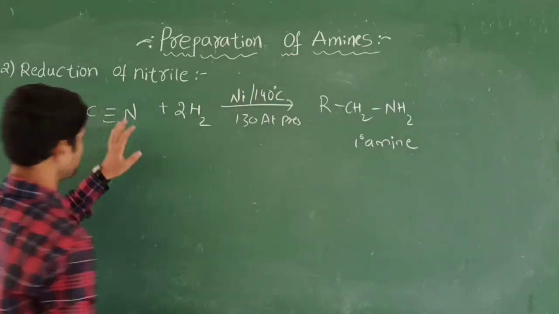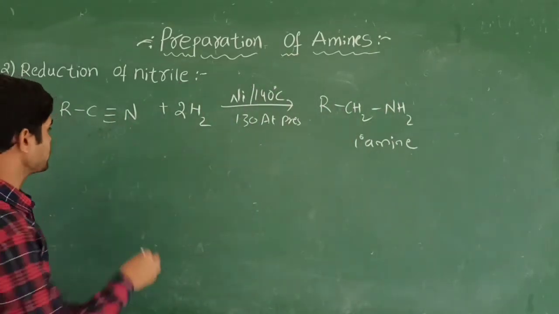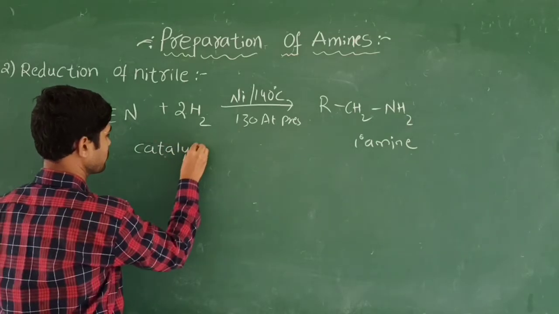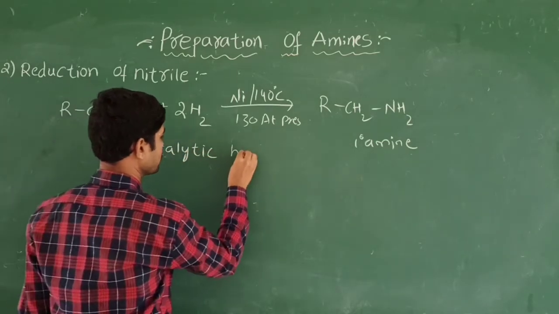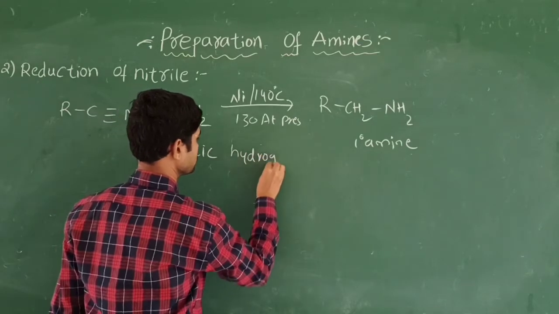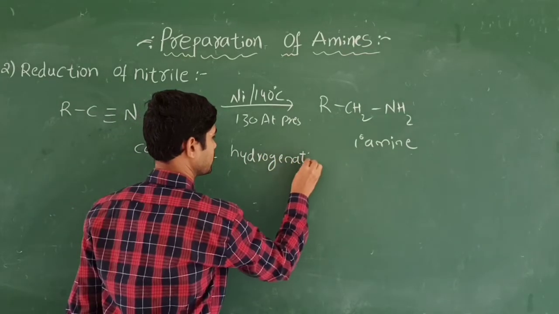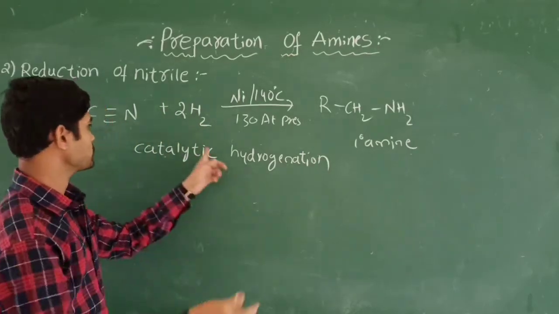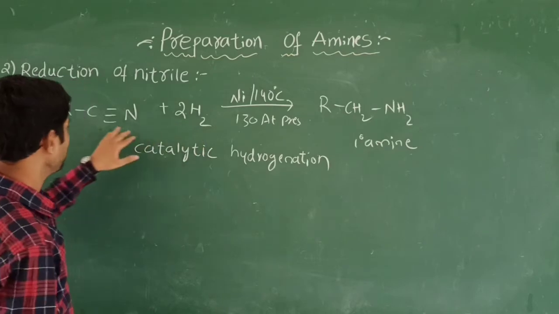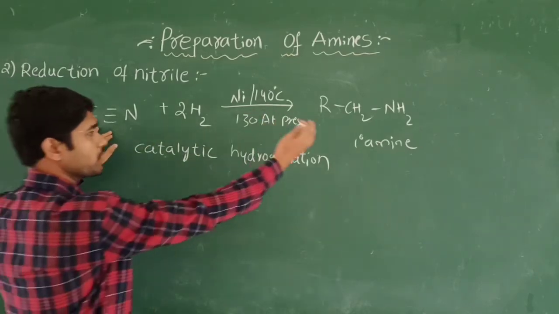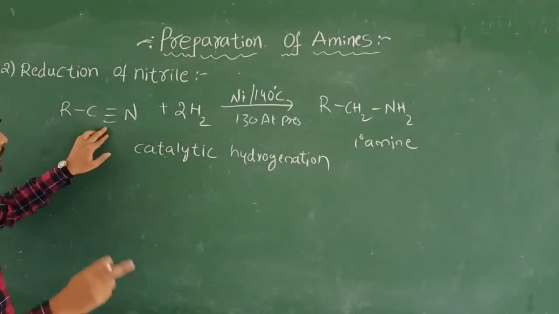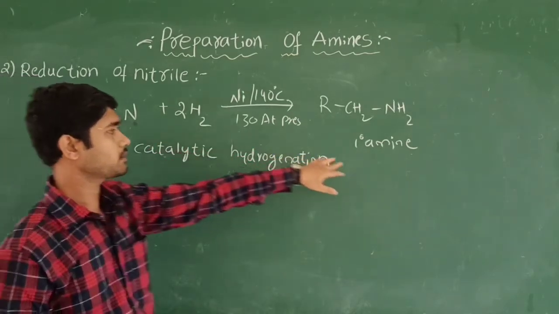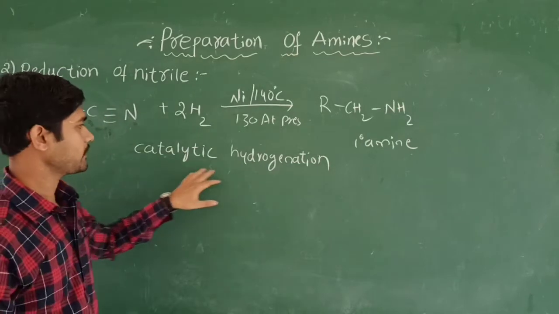And this type of reaction is also called catalytic hydrogenation. Hydrogenation is nothing but you are going to add some hydrogens. Why? Because from this nitrile you are going to get the primary amine, which means you are going to add two hydrogens to carbon and two hydrogens to nitrogen. Then only you get the primary amine. So this is nothing but catalytic hydrogenation.